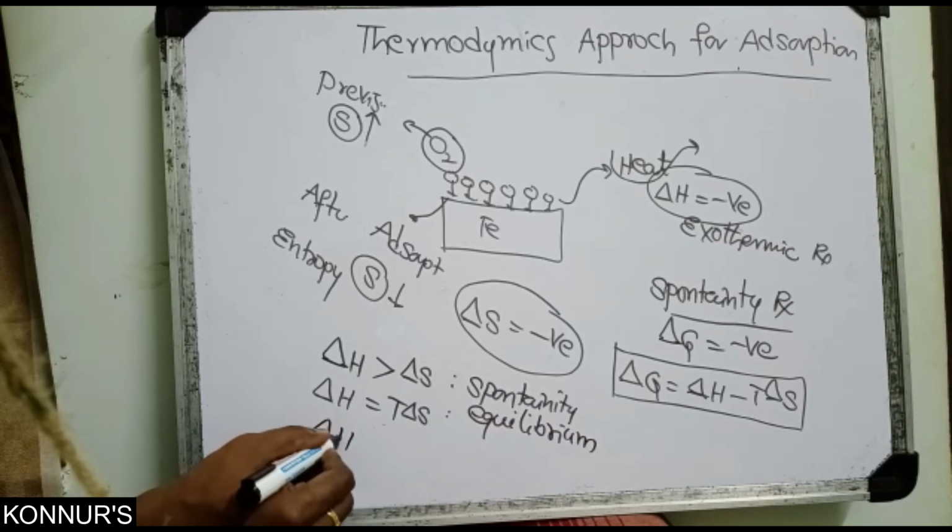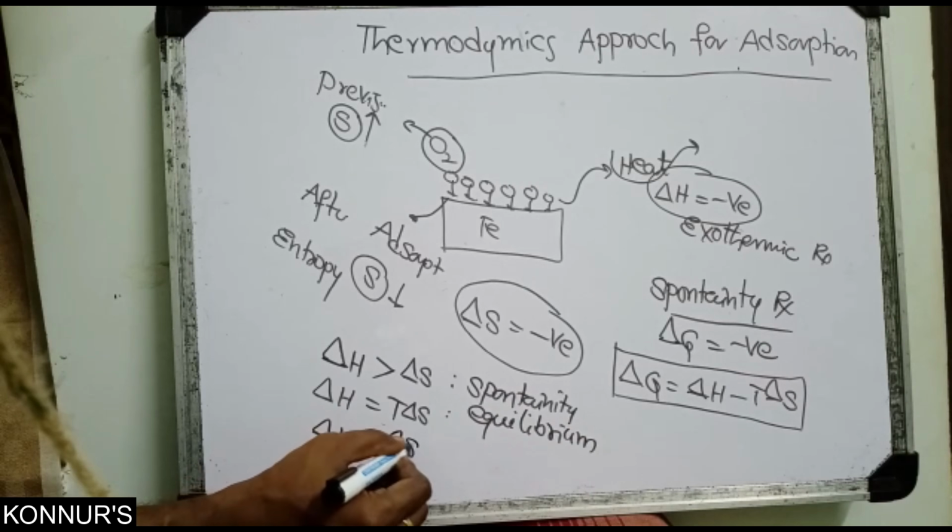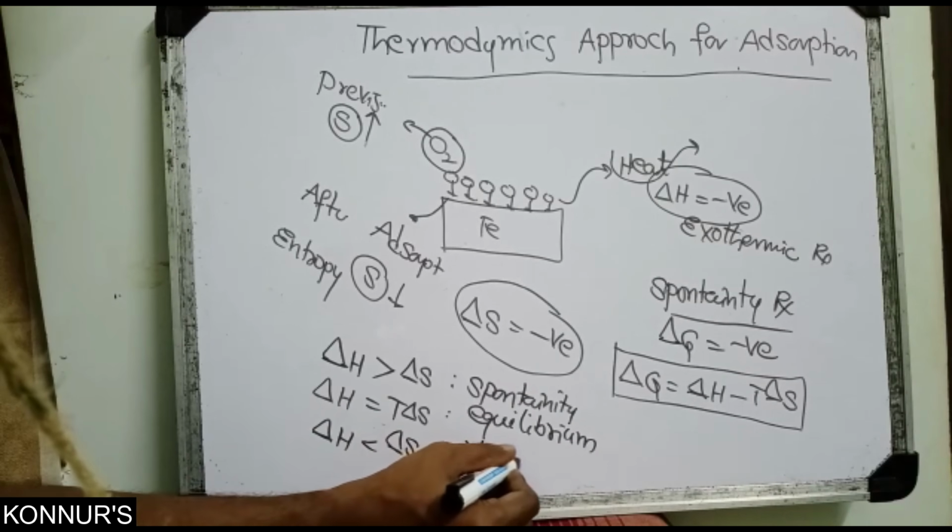Next, delta H less than T delta S is non-spontaneity.